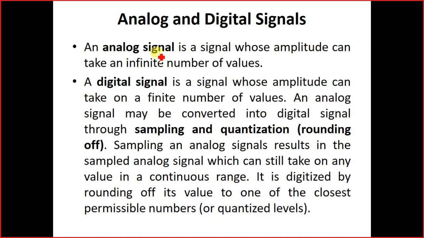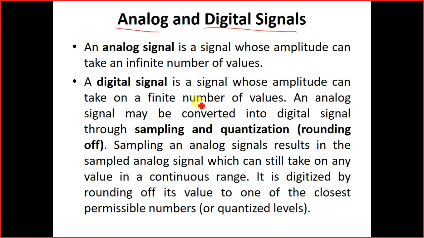Now we come to a very interesting classification of the signals, analog and digital signals. Just like any other students, I found in the preliminary classes that you people also have the same misunderstanding between the continuous time signal and the analog signal.